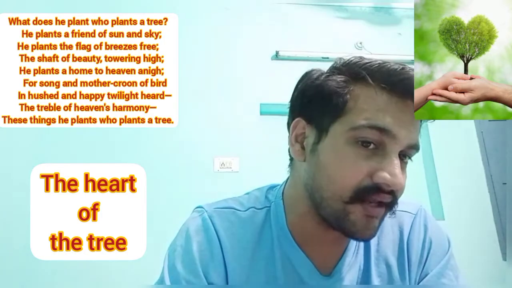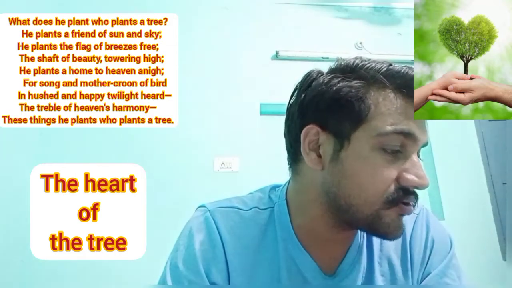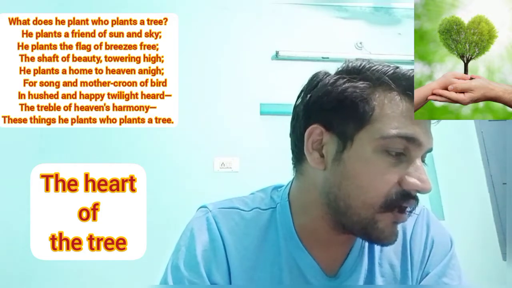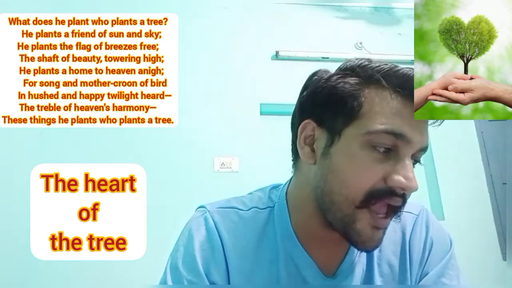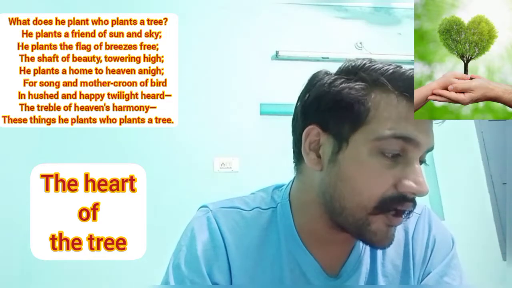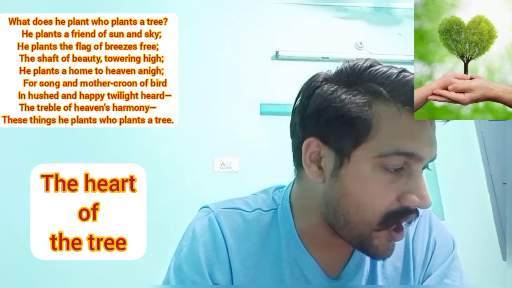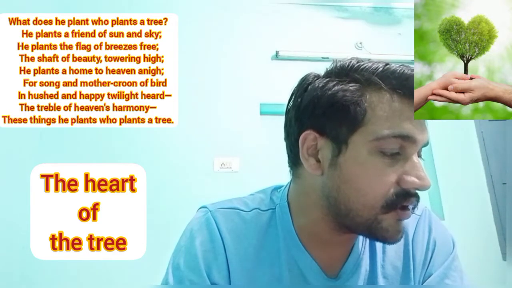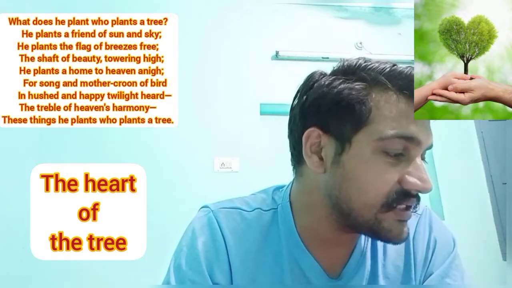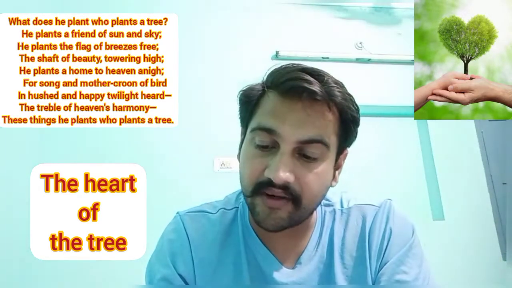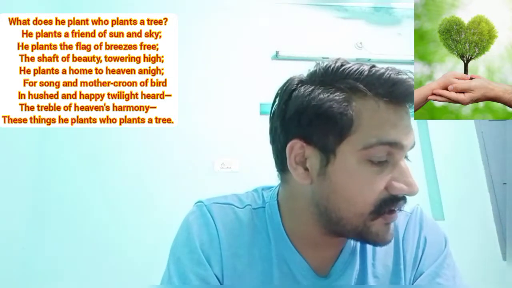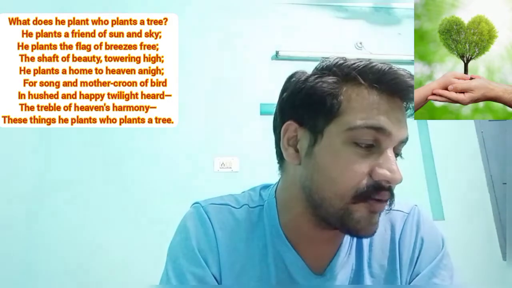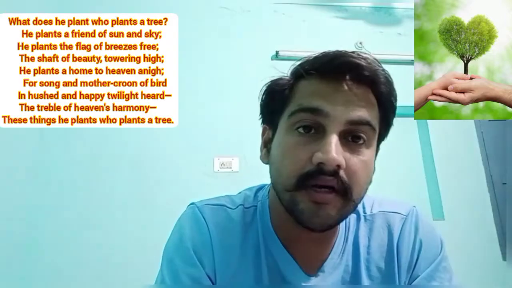Sky, it's ending with A. Then breeze, free, high, B. Again something like high, so B, and then bird, heard, that would be C, and then harmony and tree, E sound again, A is repeated. So that is how the whole rhyming pattern is.